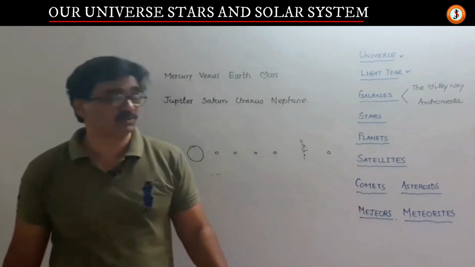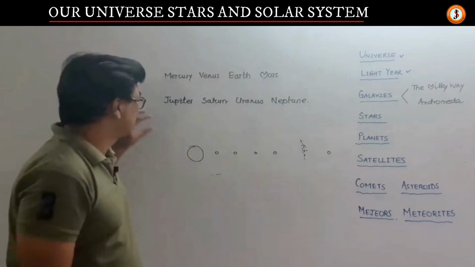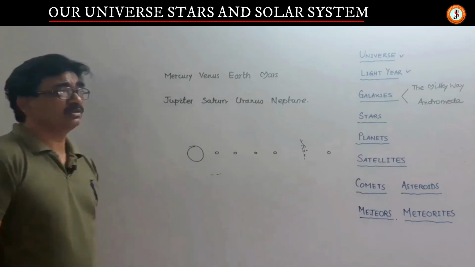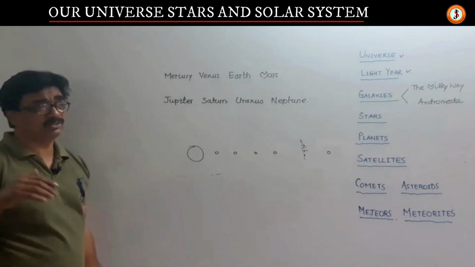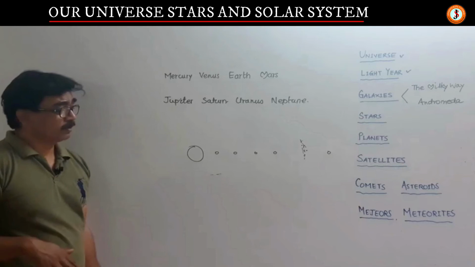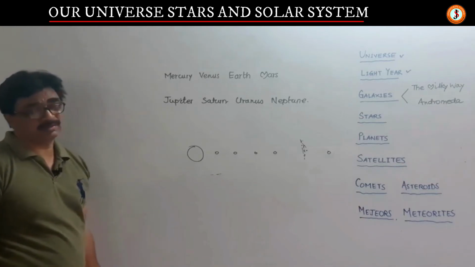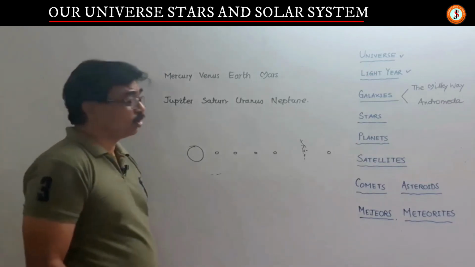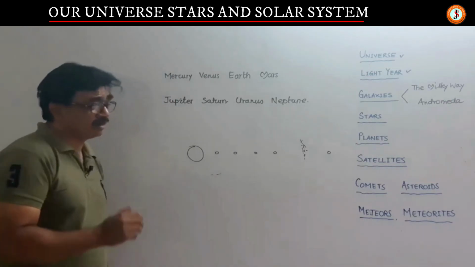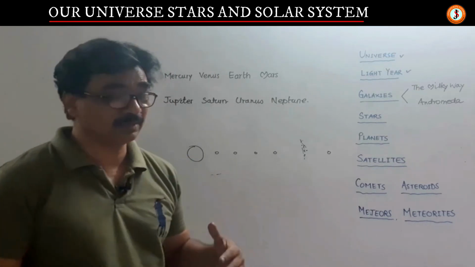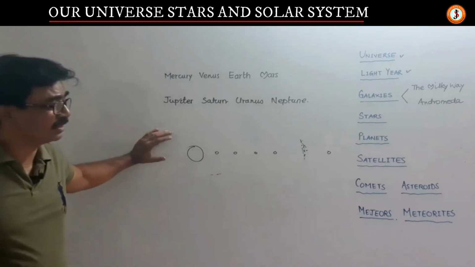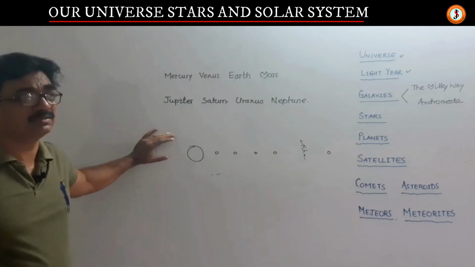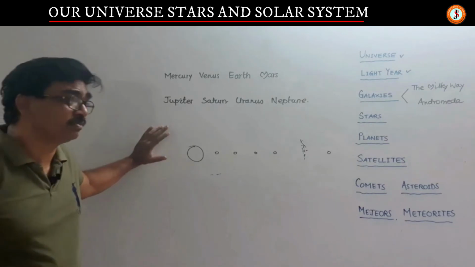Then meteors are rocky materials which enter the Earth's atmosphere and get burned because of the friction offered by air. But some of them can come and hit the Earth, so they are called meteoroids. That means meteoroids are those which do not burn completely and hit. Otherwise meteors are seen at night in a clear night sky. They are normally very small and they burn.